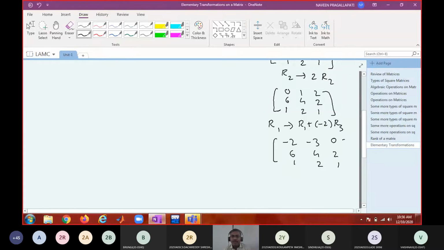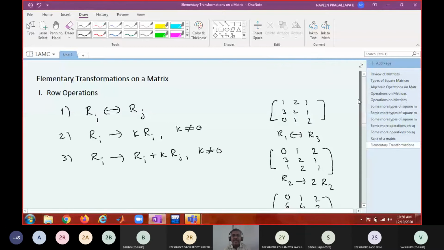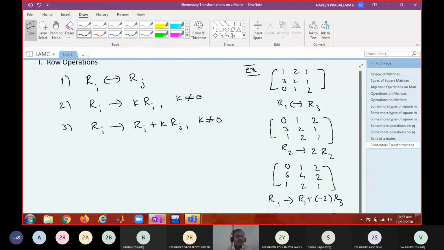These operations are allowed in a matrix. All these operations are called what? Elementary row transformations. They are row operations. Similarly, instead of row operations, you can have column operations also.